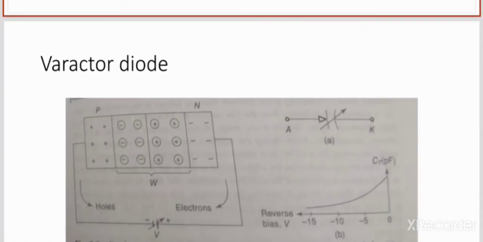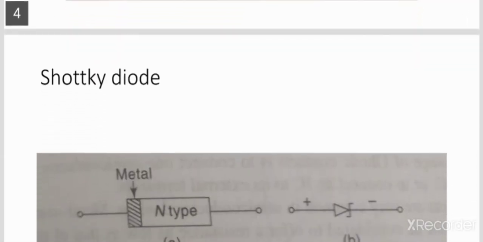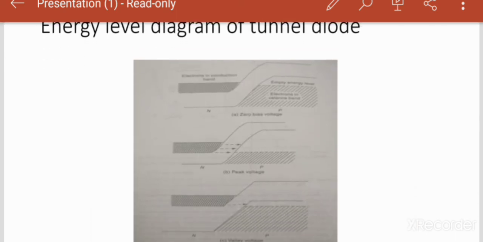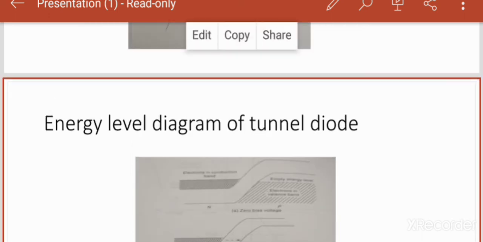Coming to the applications of the tunnel diode, the tunnel diode is used as an ultra high speed switch, with switching speed of the order of nanoseconds or picoseconds, and it is used as